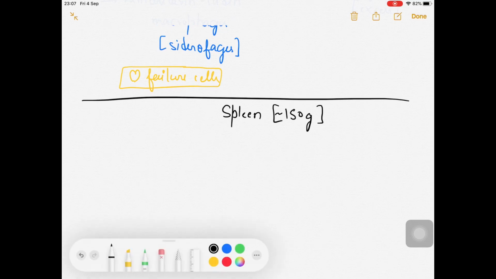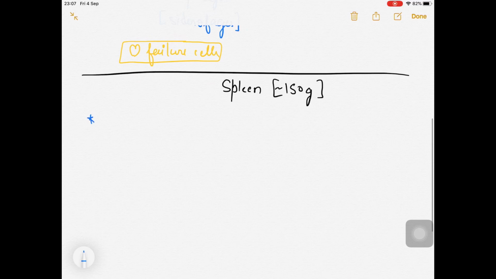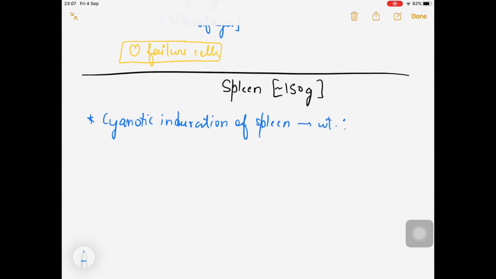In cyanotic induration of spleen, the weight of the spleen can go from 500 to 1000 grams, because of splenomegaly.